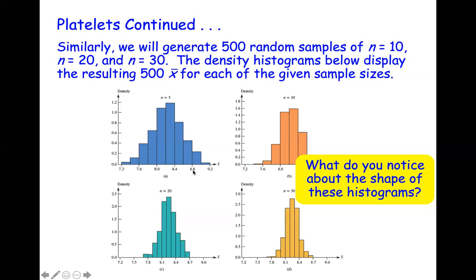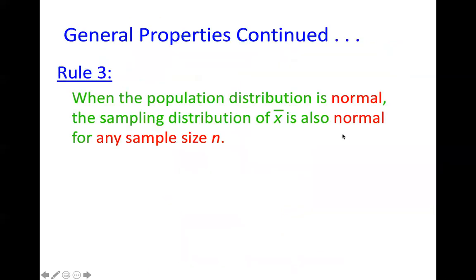Good. So what I noticed about the shape is that they're all roughly symmetric. That is rule number 3. Rule number 3 says that when the population, the original distribution, is normal, the sampling distribution is also going to be normal. The sampling distribution will also be normal for any sample size, even a small sample size of just 5 or a larger one of 30. Any questions on that?